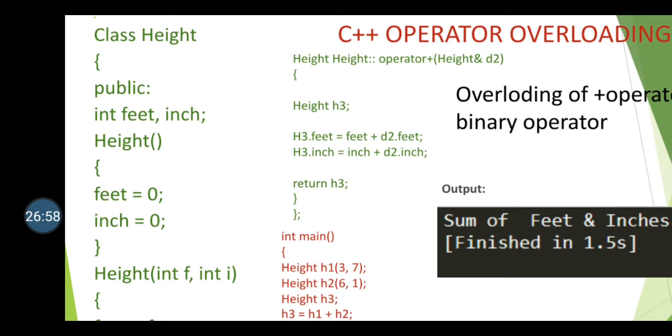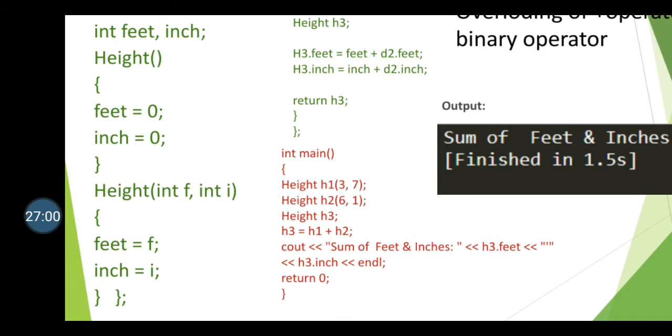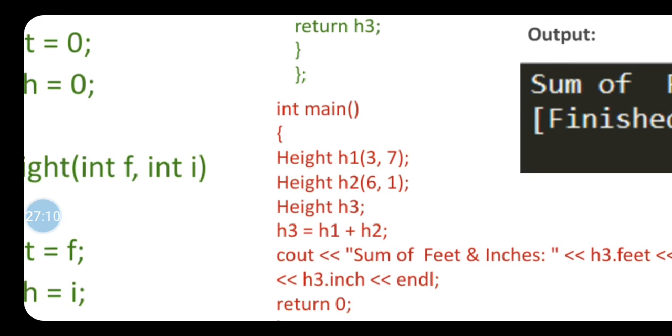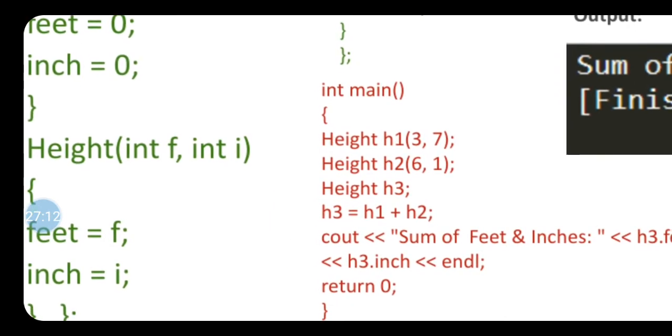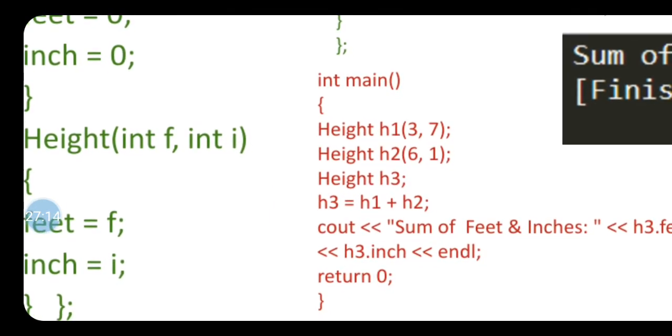This h3 object I am passing into main, correct? The value of this h3 gets assigned to the h3 object in your main. Now see here how my program gets executed. In the main function, I declared one h1 object, height h1 object, by passing 2 parameters 3 and 7.